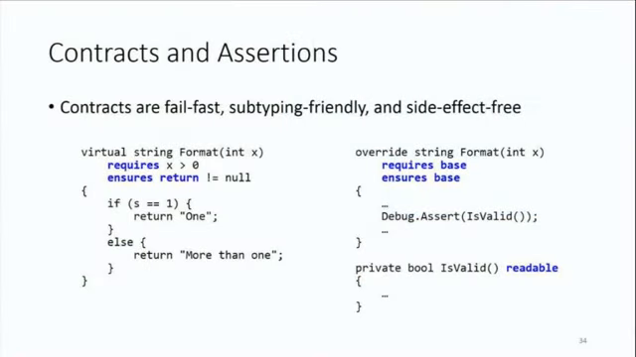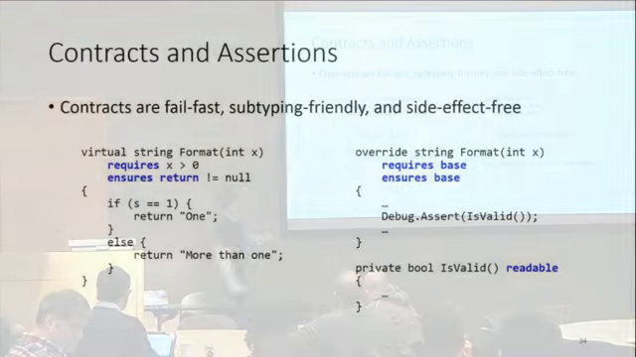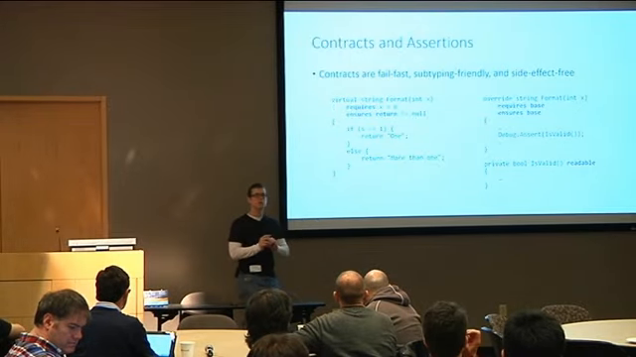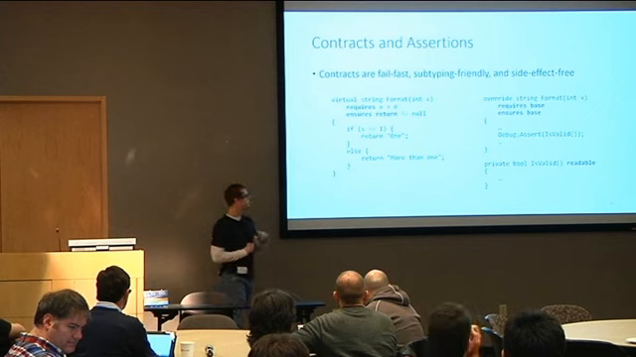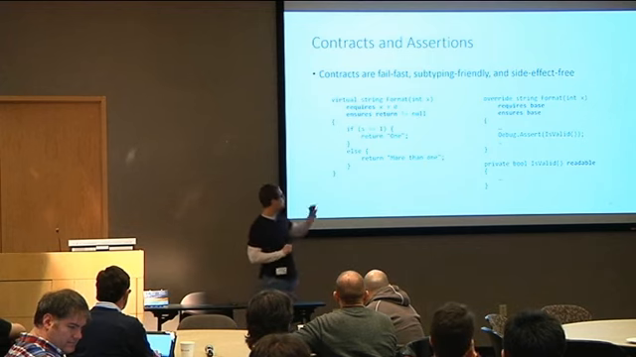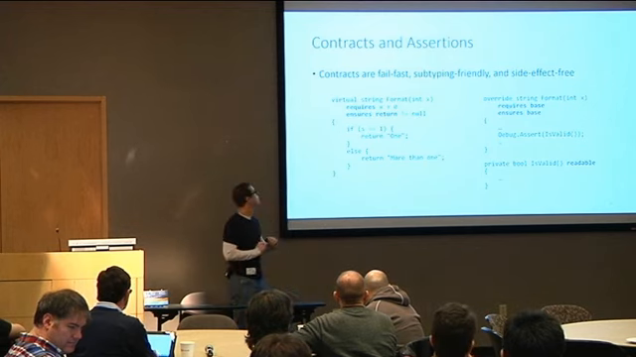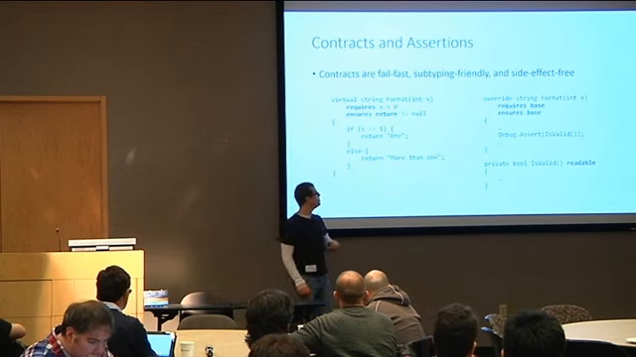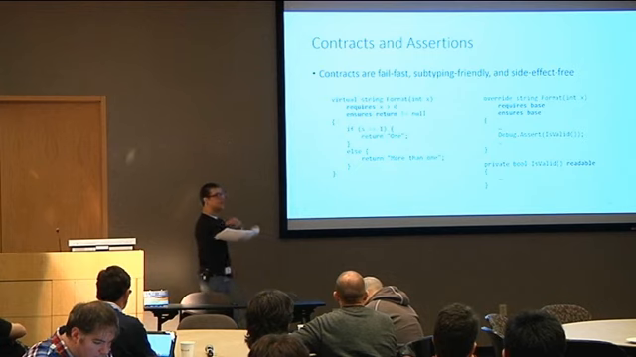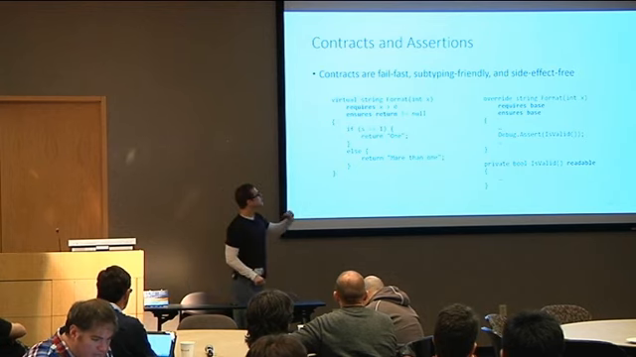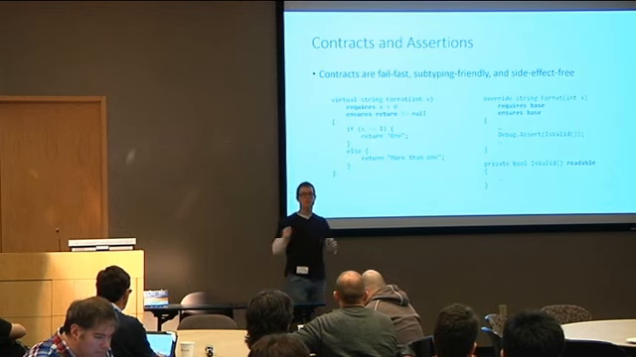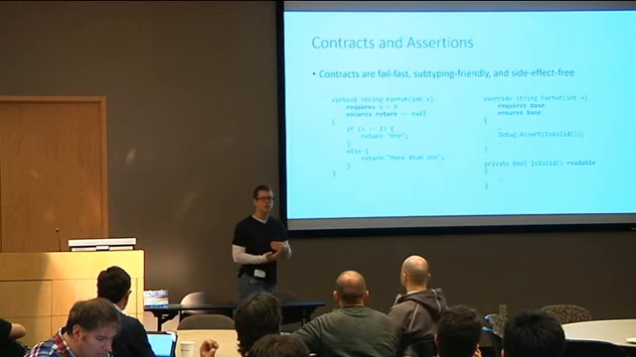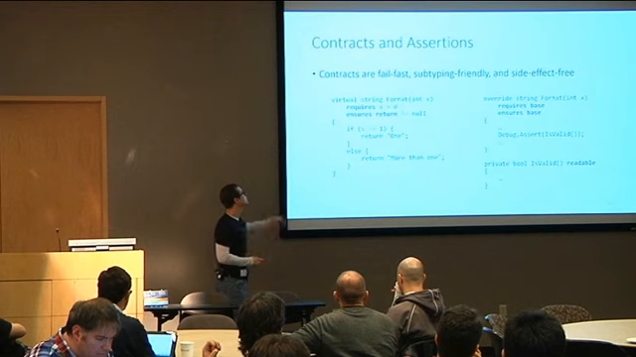First off is we've added contracts directly into the language. And so we have two basic contracts, requires and ensures. Requires is our precondition, and ensures is our postcondition code. So these are, as you see here, syntactically put at the top of the method between the method signature and the method statement. These are subtyping friendly. You can override them, and the compiler will require you to state that there are contracts on the base type that need to be enforced.